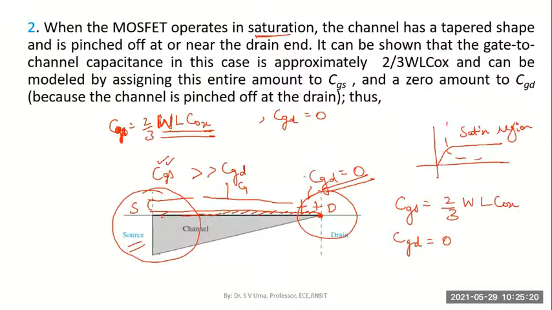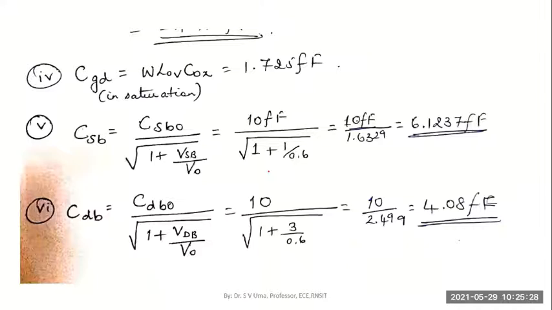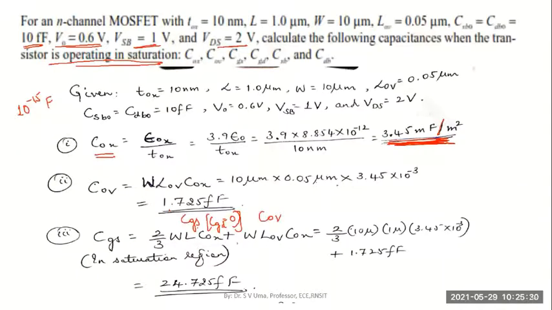So CGD is 0 and CGS is 2 by 3 WL Cox. That exists and the overlap capacitance will exist. So we have the sum of 2 by 3 WL Cox plus WLOV Cox, which we have already found. When we do that, we'll get the total capacitance which comes into picture between the gate and source terminals.